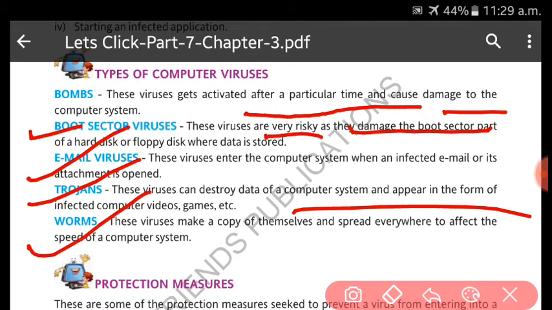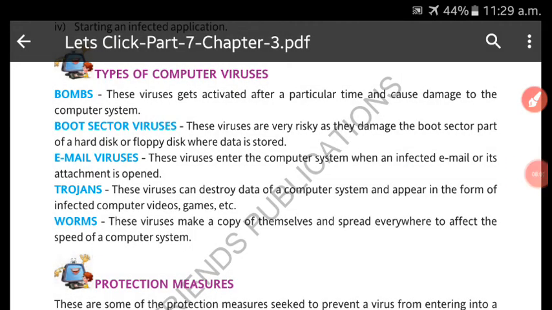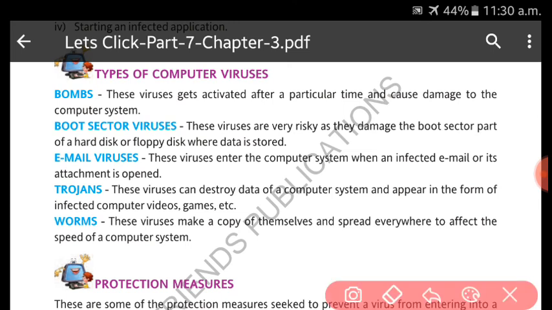Next is worms. What worms do is make a duplicate copy of themselves, and after making a duplicate copy, you know very well what will happen. There will come a time when your computer memory gets full. Whenever your computer memory gets filled, what will you do? You will not be able to do any work now, right? Why? Because it makes duplicate copies, so that your computer memory has become full and you are not allowed to do further work.